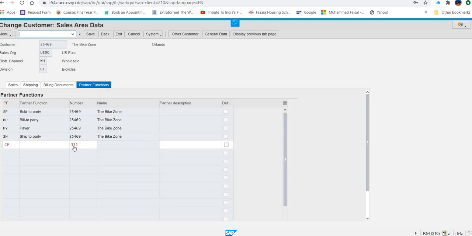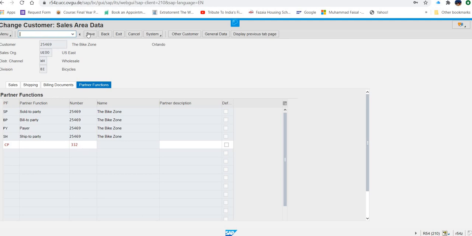Now you can see 332 is the contact person. This contact person we created in the previous step. So what we did, we assigned that contact person to the customer. First thing we did, we created a customer. Second thing, we created a contact person. And third thing, we assigned that contact person to the customer. So now this is the end of this step. So we will just save it.